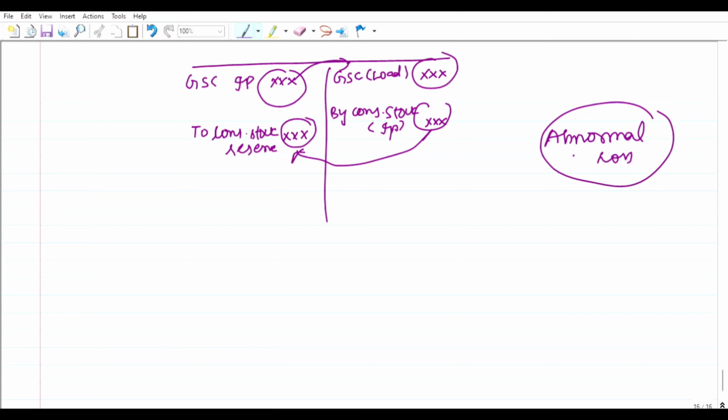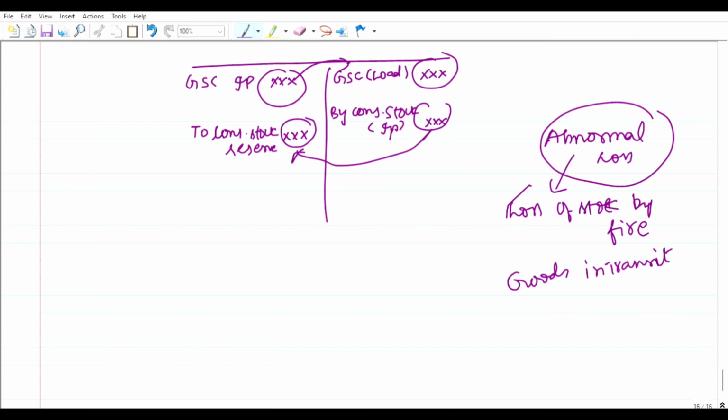Examples of abnormal loss are loss of stock by fire, and also we can say goods in transit. Sometimes that will be in the name of goods in transit.